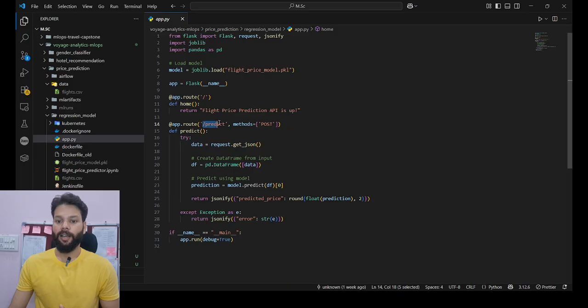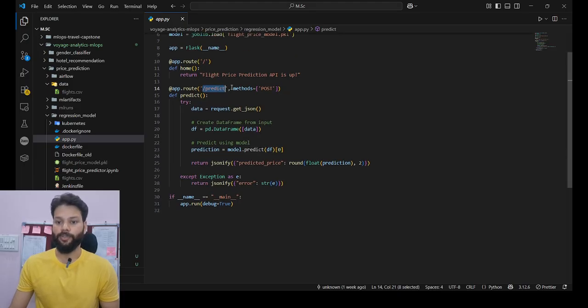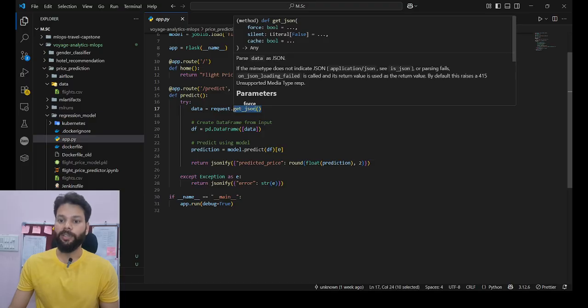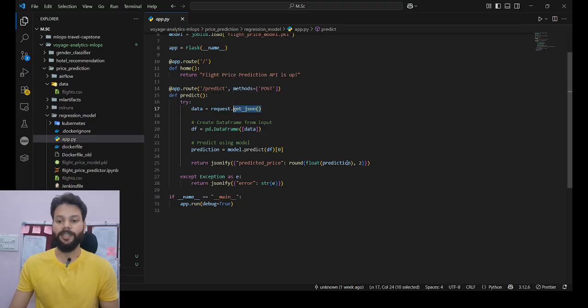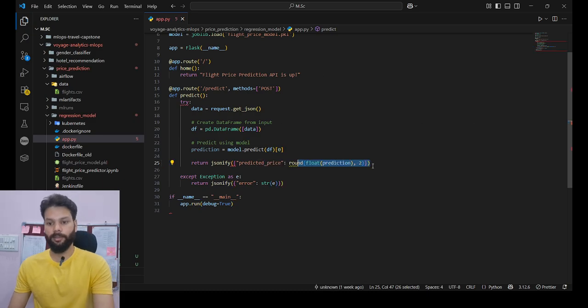Then I used the predict route, which is exposed via the POST method, wherein the user can input the required JSON data fields, and we return the predicted value.